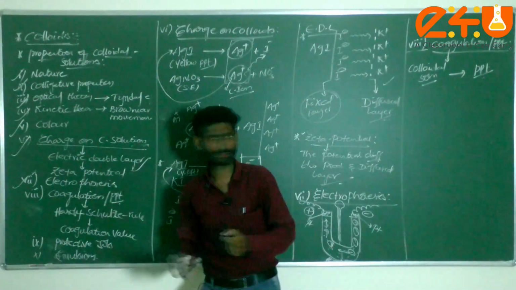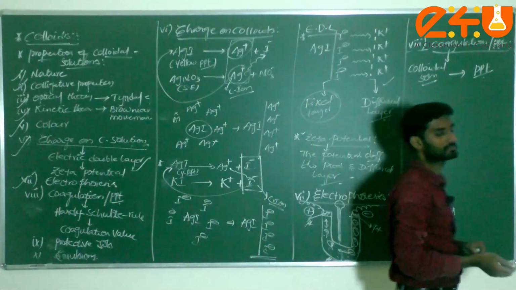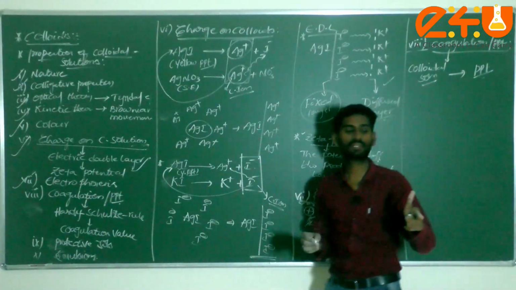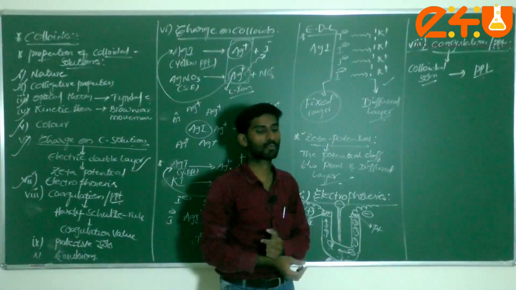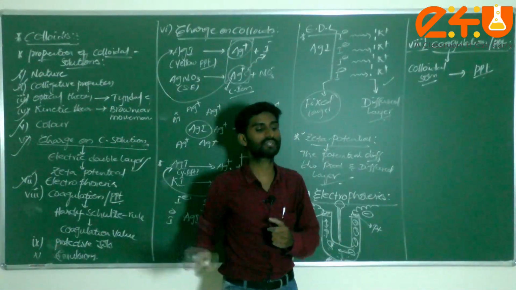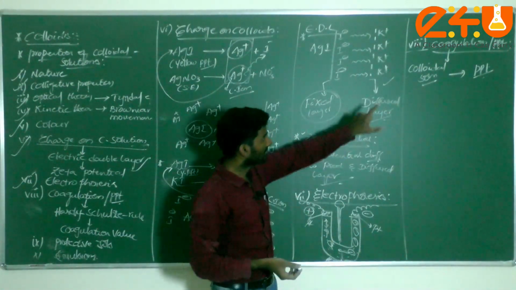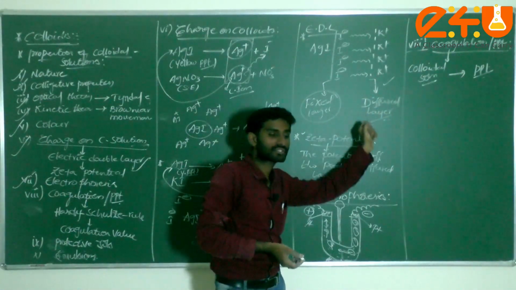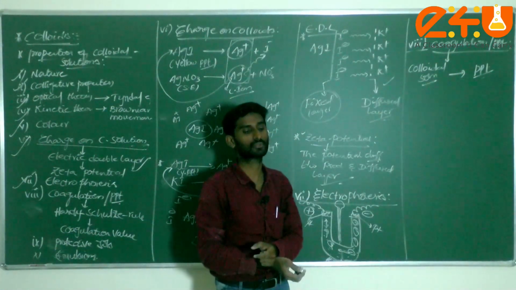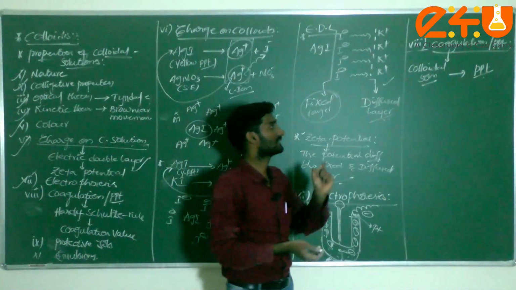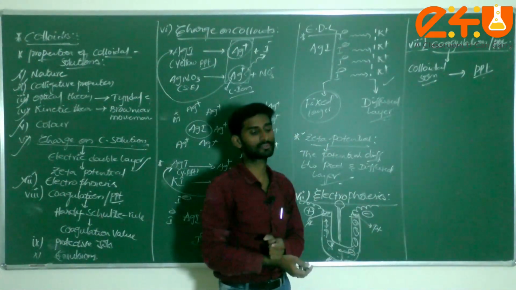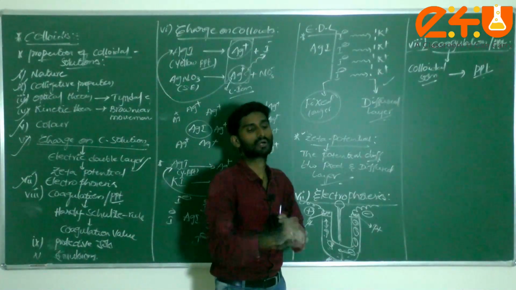In coagulation, if you compare lyophilic and lyophobic sols, generally lyophilic sols are more stable. Already we gave the difference between these two. Generally lyophilic sols are more stable than lyophobic sols due to the presence of charged particles on the colloidal solution and also the solvation.